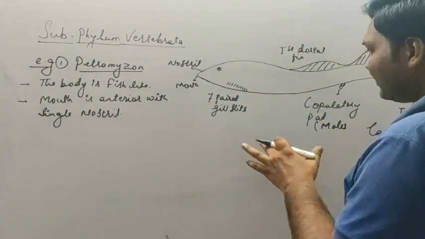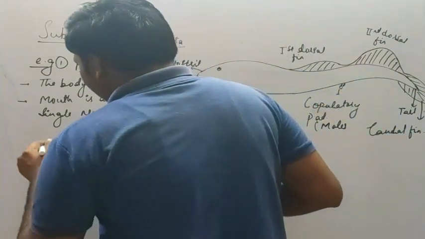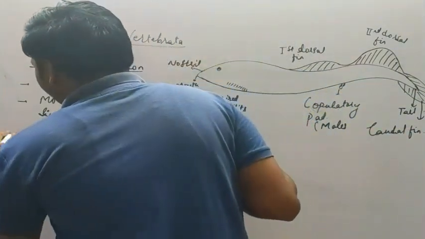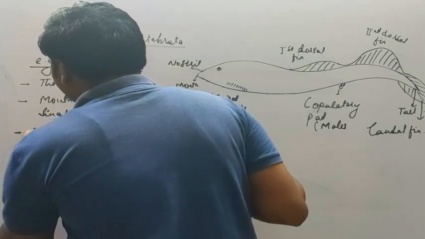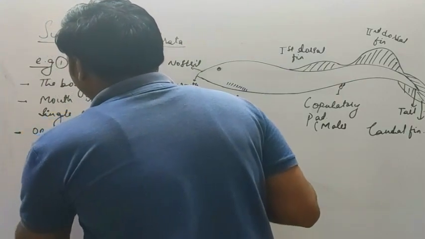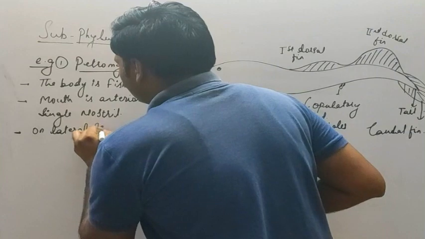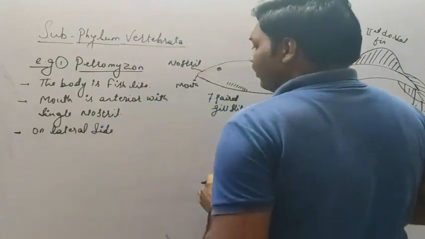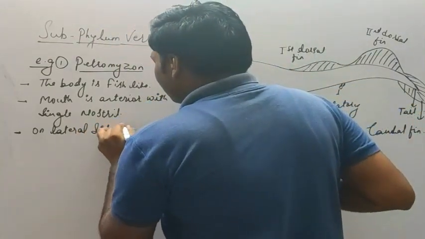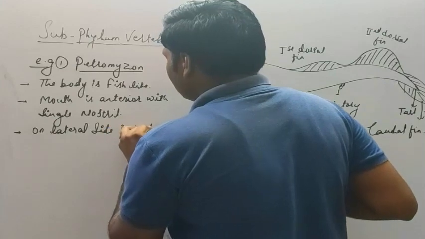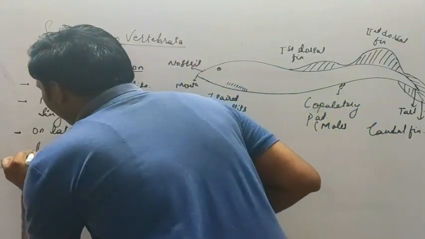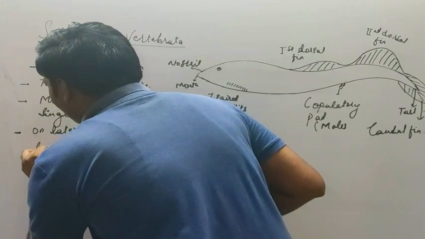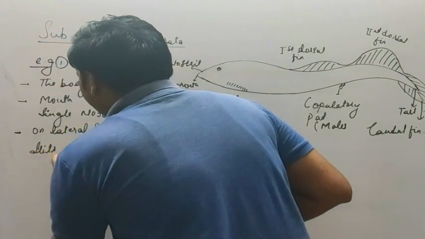Now let's see a few more characteristic features. On the lateral side, paired gill slits are present.